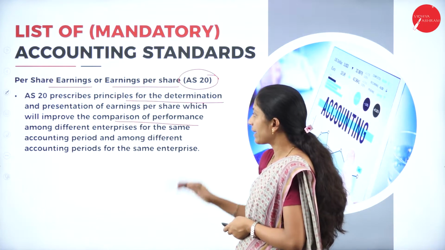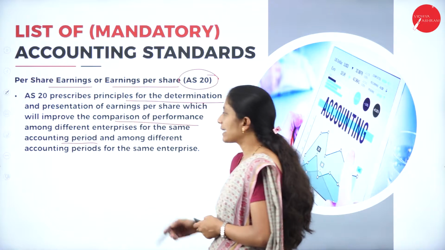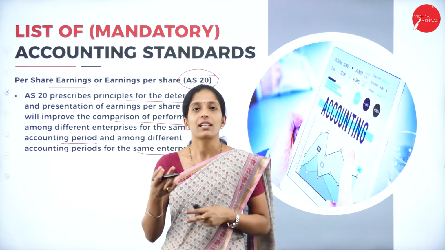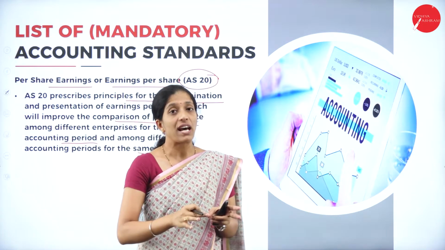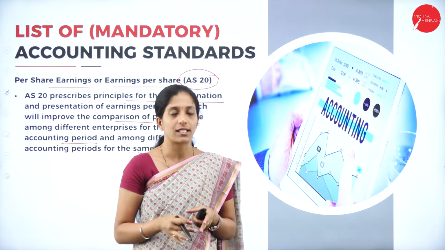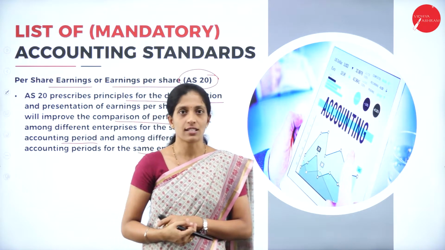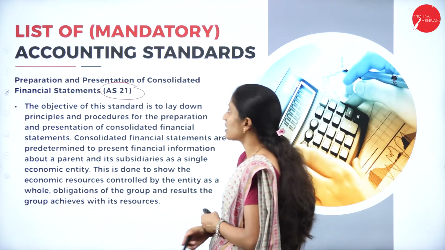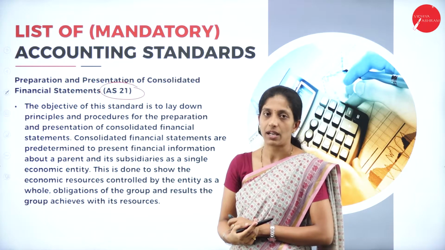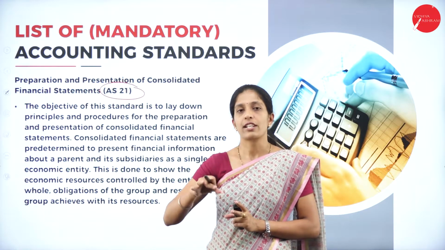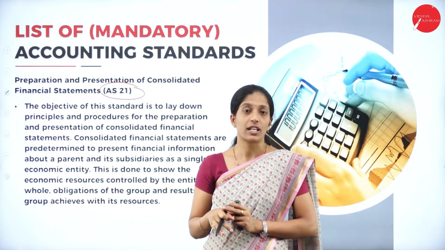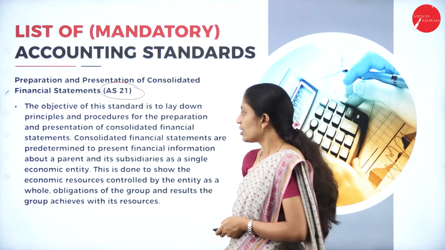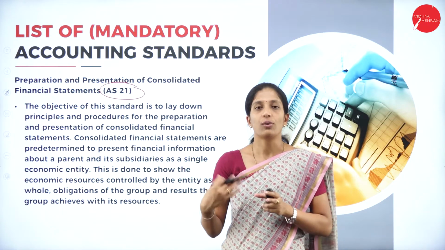So, among different enterprises for the same accounting period, and different accounting periods for the same enterprise. Year after year comparison, as well as comparison with different enterprises, can take place by using EPS, that is earnings per share. Next one is Accounting Standard 21, preparation and presentation of consolidated financial statements. All the applications relating to the presentation as well as preparation of consolidated financial statements come under Accounting Standard 21. So what are the rules to be followed? How has it been applied?